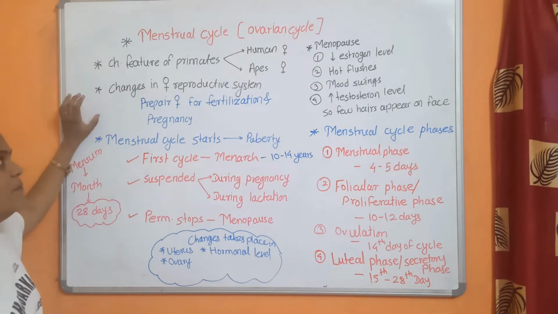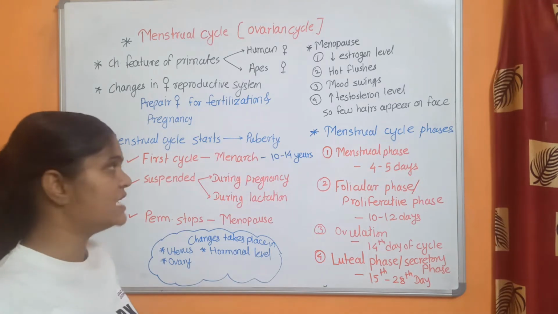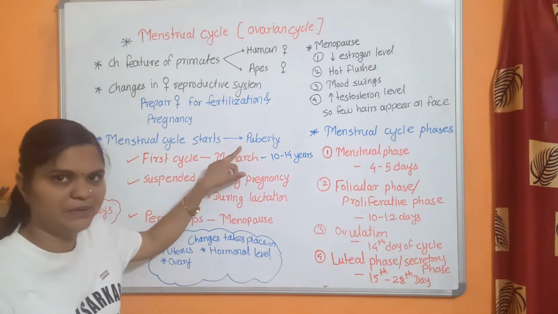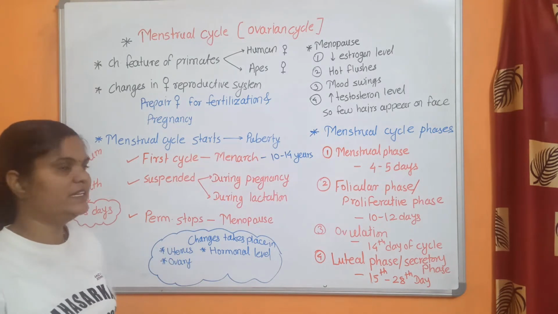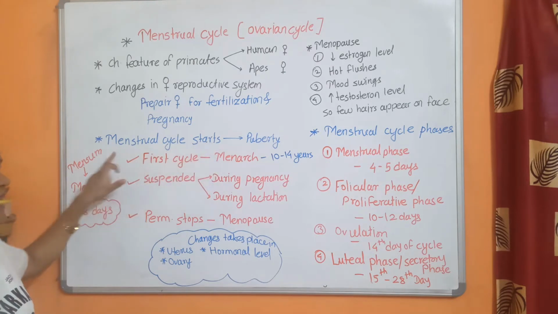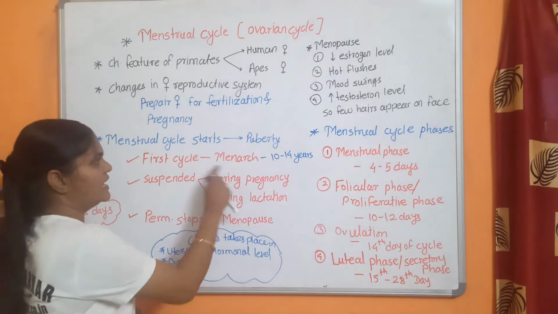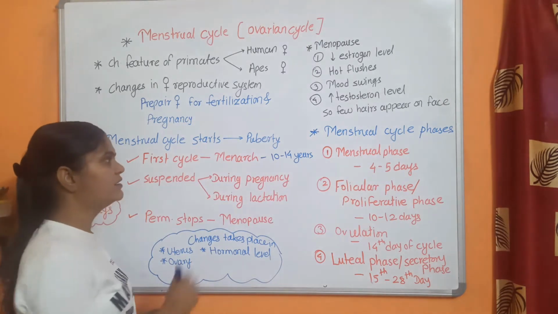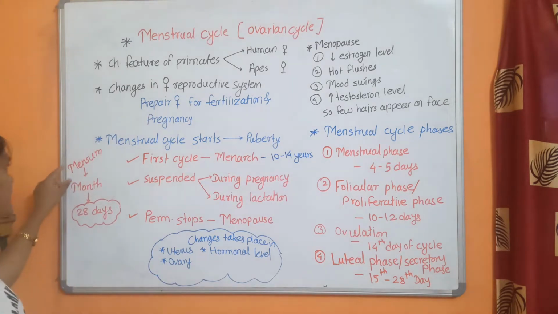The menstrual cycle starts at the puberty period, which for females is 10 to 14 years. The first menstrual cycle is called menarche.